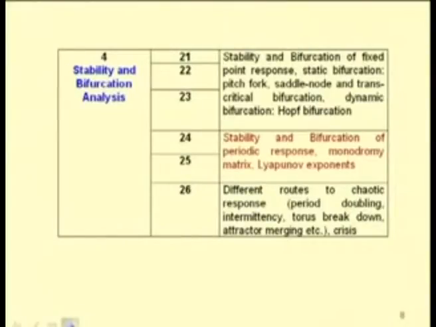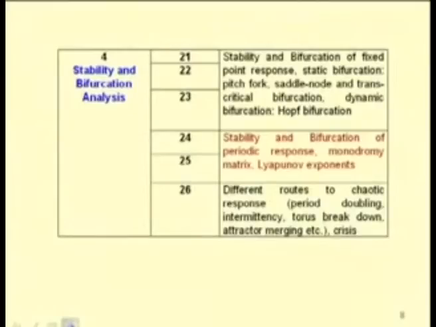Similar to the fixed point response, we will have periodic response also. In case of periodic response, we will study the stability of the periodic response by finding the monodromy matrix. Also, we may use the Lyapunov exponent, or we can go for the Poincare section of the response. Then we will see different routes to chaotic responses.